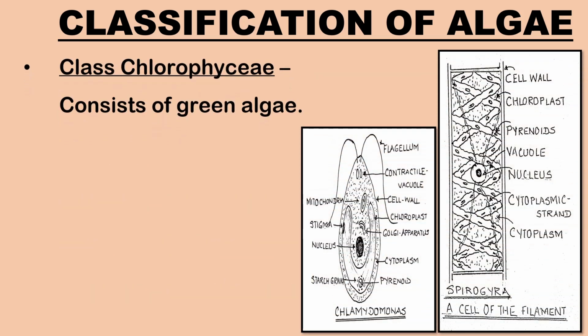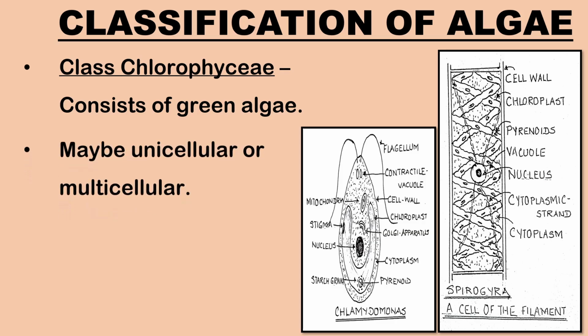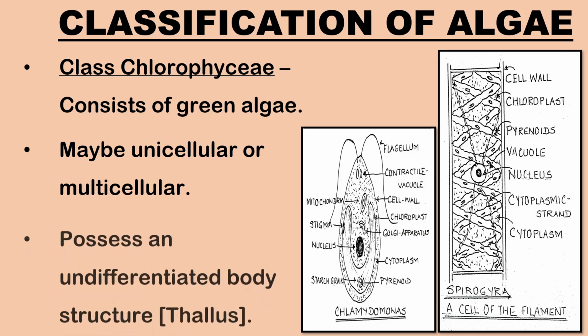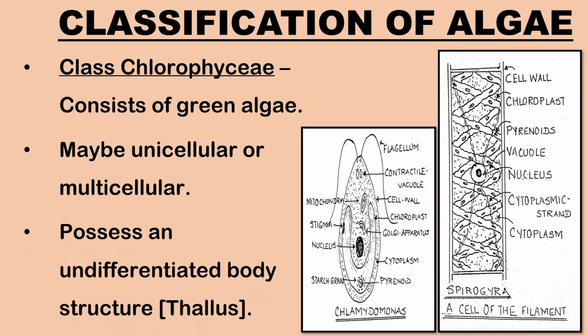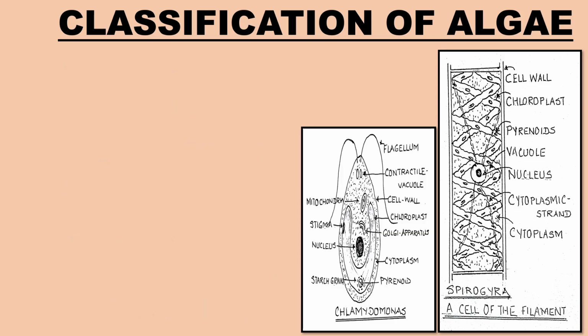Chlorophyceae is a class within the division Thallophyta consisting of the green algae. They may be unicellular like Chlamydomonas or multicellular like Spirogyra. The members of class Chlorophyceae possess an undifferentiated body structure known as thallus.